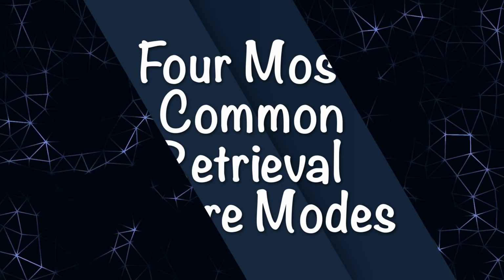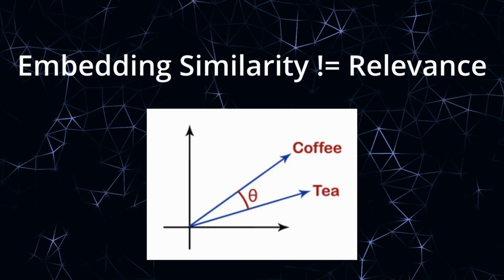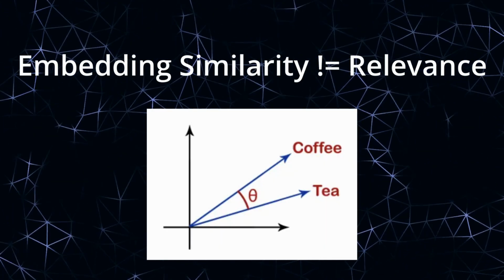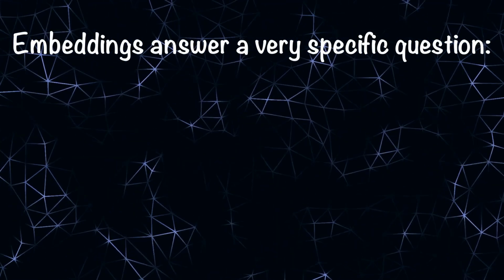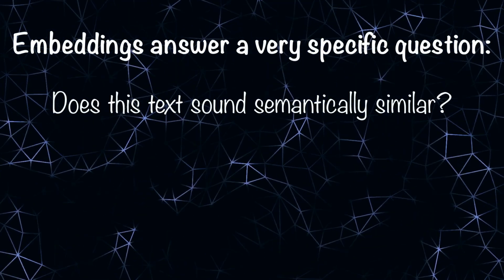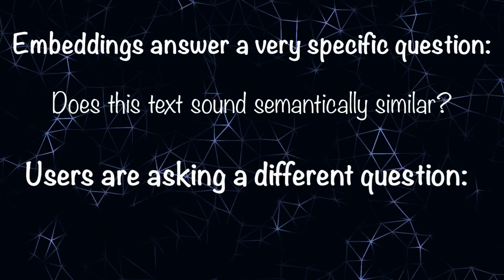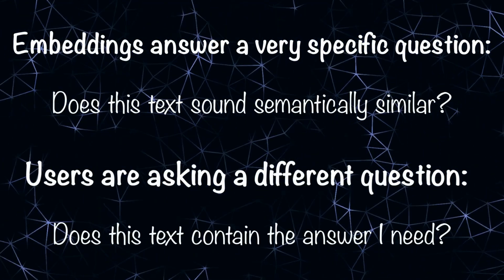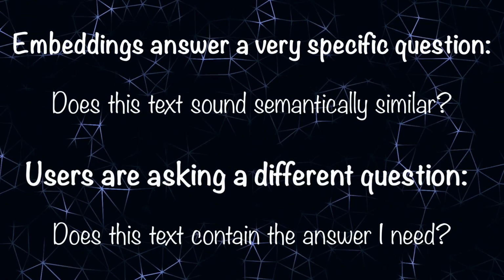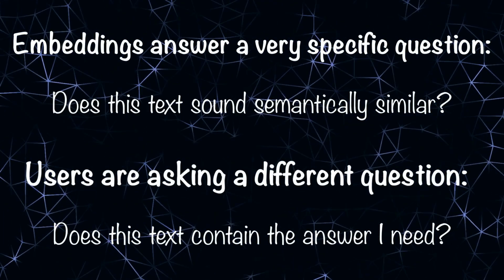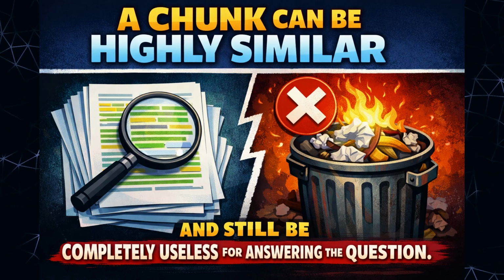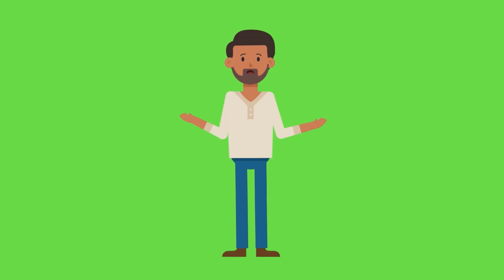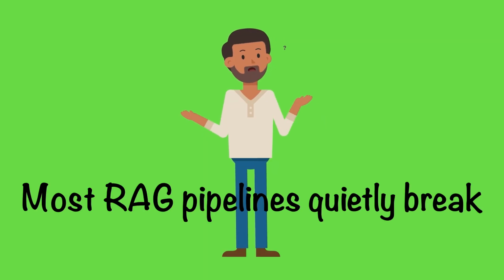Let's start with the biggest misunderstanding in RAG. We assume that embedding similarity equals relevance. It doesn't. Embeddings answer a very specific question: does this text sound semantically similar? But the user is asking a different question: does this text contain the answer I need? Those two are not the same. A chunk can be highly similar and yet completely useless for answering the question. This single confusion is where most RAG pipelines quietly break.